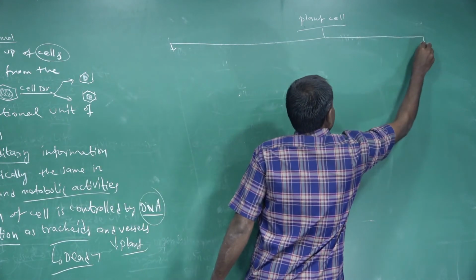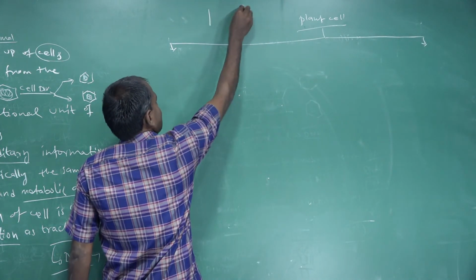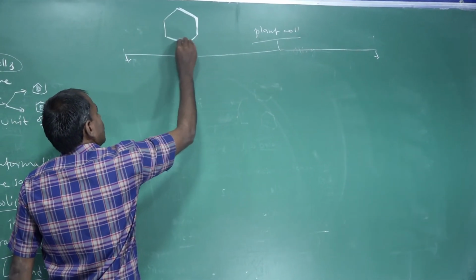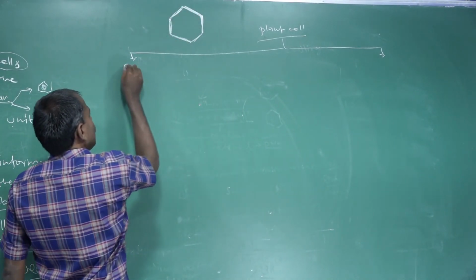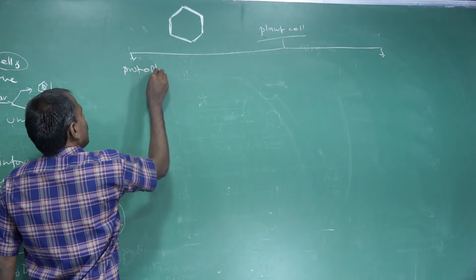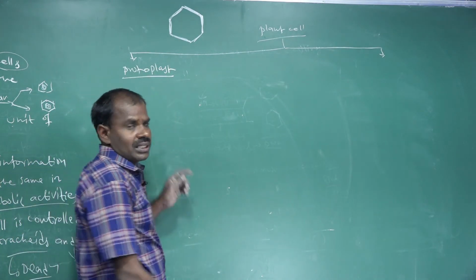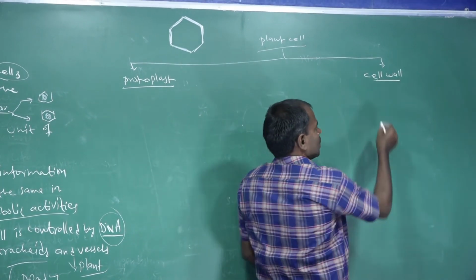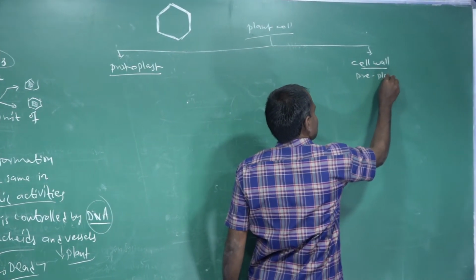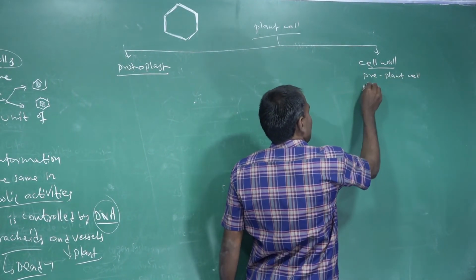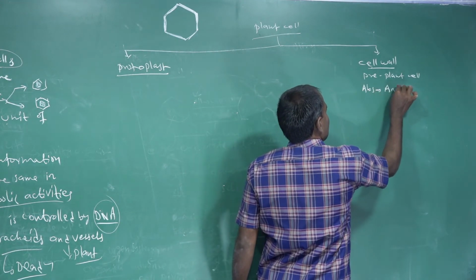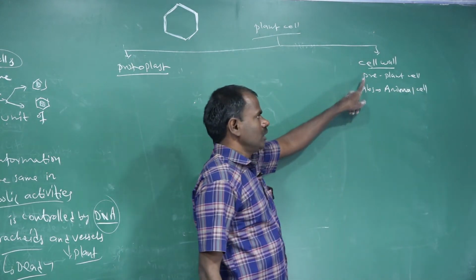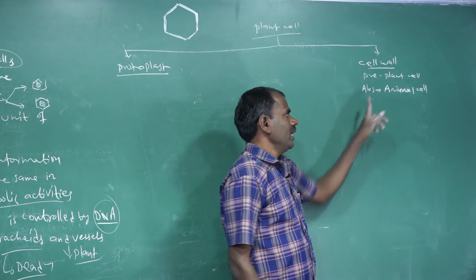The plant cell is covered on the outside by the cell wall, and it is divided into two parts. The first one is the protoplast. The second one is the cell wall. The cell wall is present only in plant cells. The cell wall is absent in animal cells.